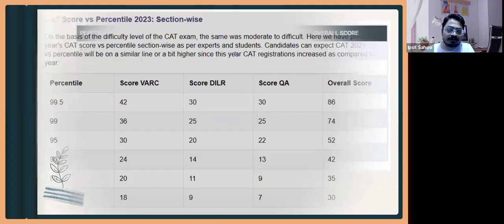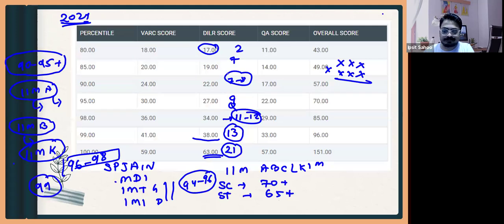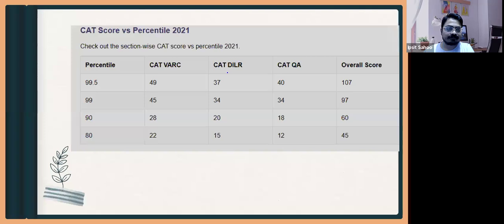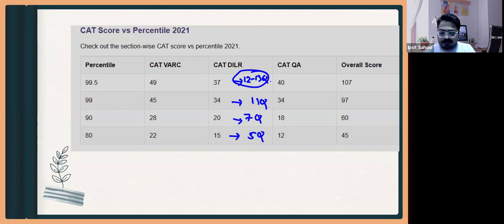2024 में थोड़ा ज्यादा टफ नहीं था, इसलिए कट ऑफ आ गया है. So if you see 2021 also, this was little tougher than 2022 and 2023. यहाँ पे 80 percentile was around 5 questions. This is for 7 questions correct. This is for 11 questions and this is for 12 to 13 questions. So this is the jump. For this year also the pattern was not easy, that was difficult.